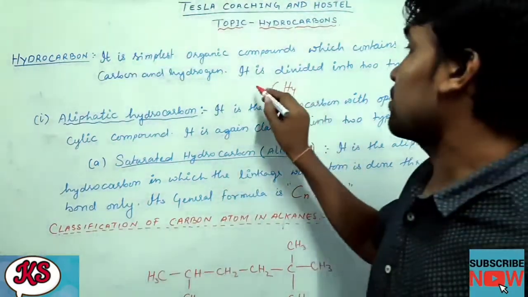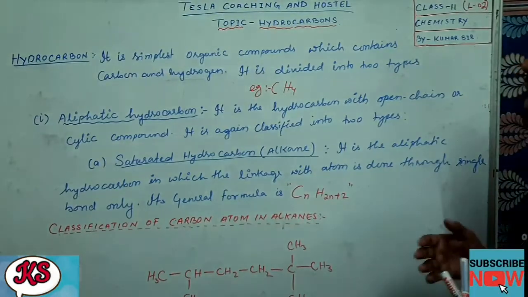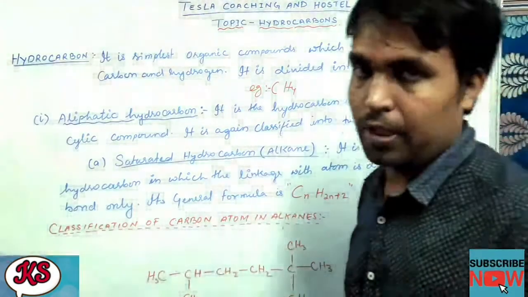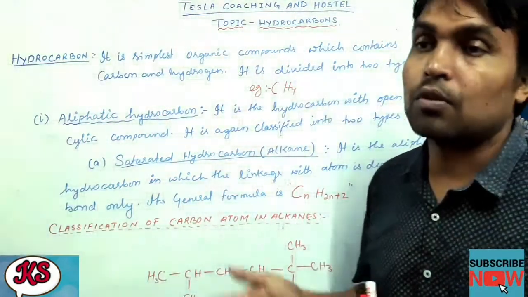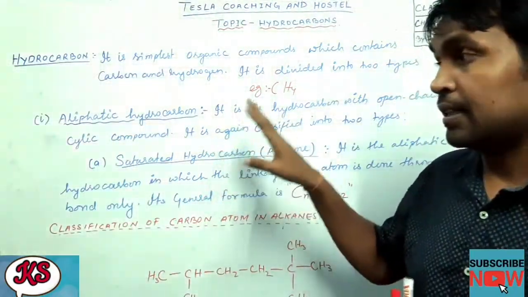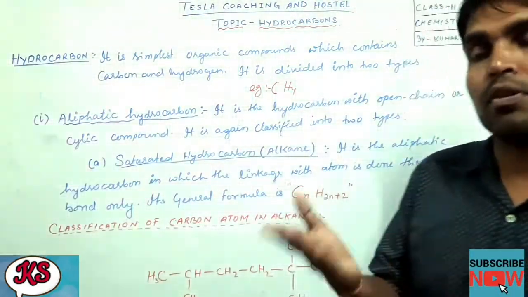Now hydrocarbons are divided into two types. The first one is aliphatic hydrocarbons and another one is called aromatic hydrocarbons. First we will discuss aliphatic step by step, and in aliphatic there are two types, that one also we will discuss along with their naming. Then we will go to aromatic.